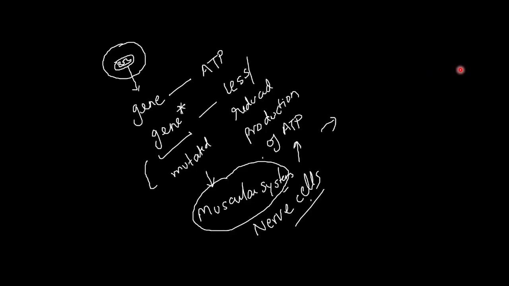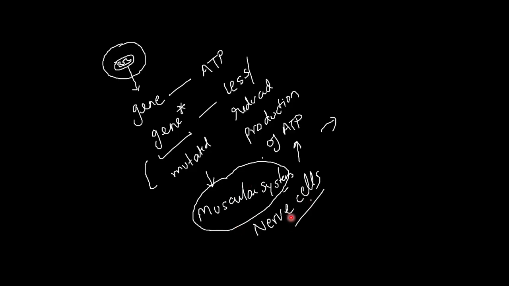So here you can see, suppose this is your zygote or the cell, and in this the mitochondria, and the mitochondrial gene is responsible for the production of ATP. Now if this gene is mutated, then there will be reduced production of ATP. Now if this particular cell belongs to your heart or cardiovascular system, what will happen?